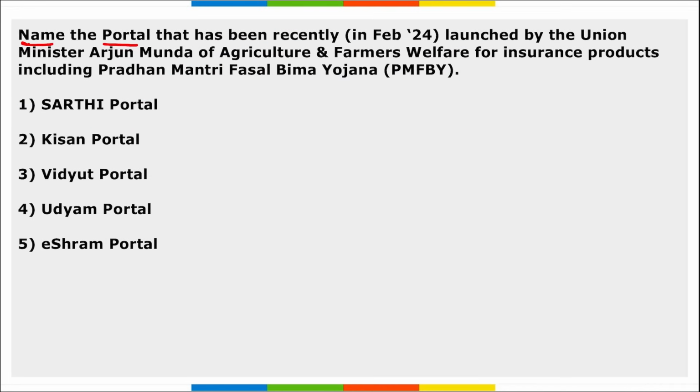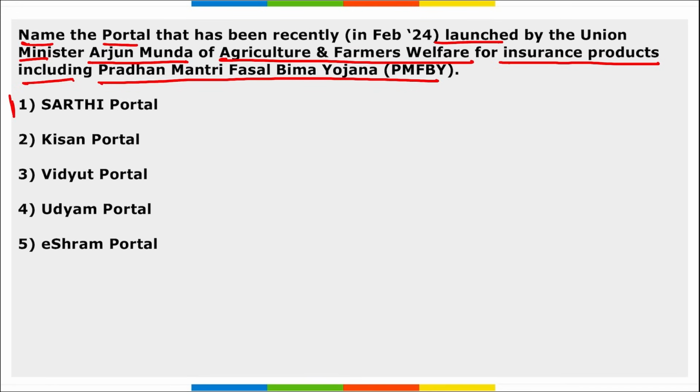Next, name the portal that has been recently launched by Union Minister Arjun Munda of Agriculture and Farmers Welfare for insurance products including Pradhan Mantri Fasal Bima Yojana. So, Sarthi portal, not Sarathi, Sarthi portal, correct? This is the portal that is Sandbox for Agriculture and Rural Security Technology and Insurance. I repeat, what is the full form? Sandbox for Agriculture and Rural Security Technology and Insurance.